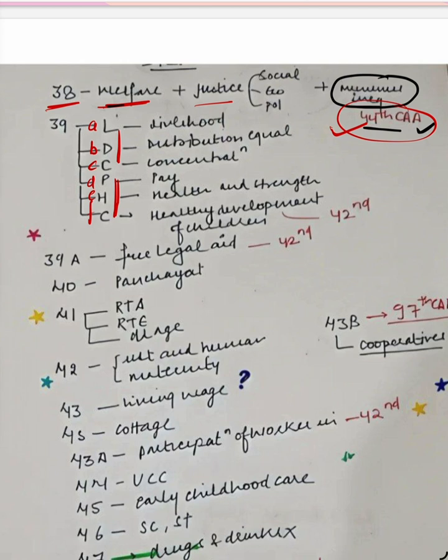L for livelihood, D for distribution, equitable distribution of wealth, and C is concentration. P for pay, it means equal wages for men and women. H is for health and strength, and C is healthy development of children. 39F is added through the 42nd Constitutional Amendment Act. So for 39, LDC PHC.